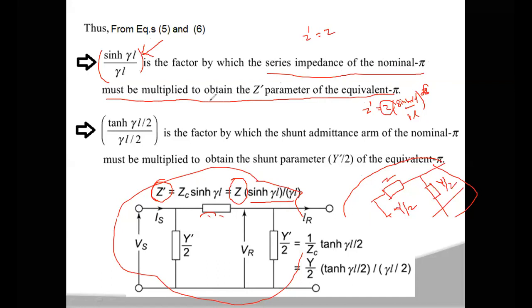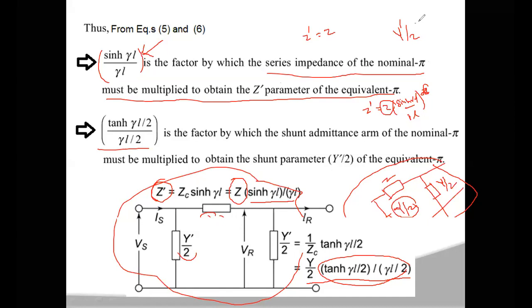In a similar manner, if you compare the center admittances also, here you have Y by 2 and here you have Y dash by 2. So the Y dash by 2 value is Y by 2 into tanh(γL/2) by γL/2. This is the factor by which the center admittance of the nominal pi must be multiplied to obtain the center parameter of the equivalent pi.